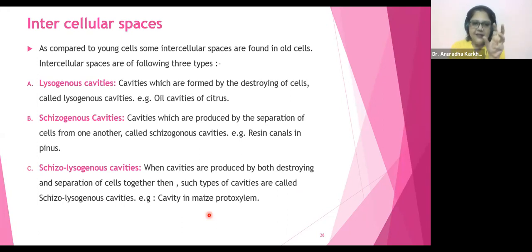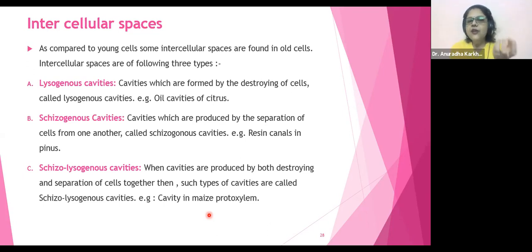Now, what do you mean by this lysogenous cavity? The cavity formed by destruction of these cells is going to be called as lysogenous cavity. Okay. अगर आपने उस सेल्स को डिस्ट्रक्ट हो गए बोलो, वो जो ग्रुप ऑफ सेल्स है, if they get destructed and a cavity is going to be formed, such cavity will be called as lysogenous cavity, which is seen in oil cavities of citrus.